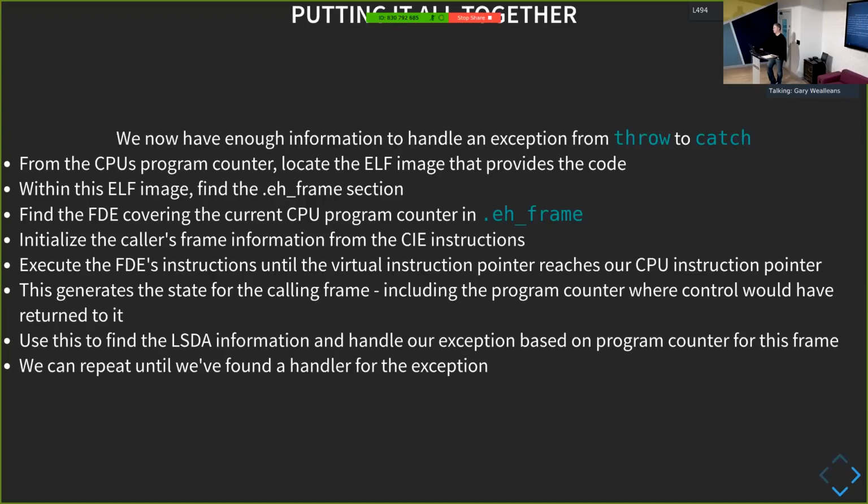For languages that do implement exception handling, in theory you can catch exceptions of foreign types in C++. If you have a catch with an ellipsis rather than a specific type, then that catch handler can, in theory, catch exceptions from non-C++ throws. The caveat is that in the C++ case, when you throw an exception, it's up to the catch handler to delete and clean up the exception object. There's no way of doing that here because it doesn't know what type the exception is, so there's no way of actually calling a destructor on it. We'll see a little bit of that in a second when I look through what the code does. Okay?